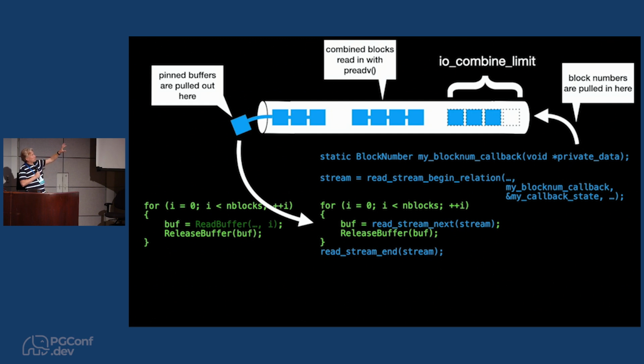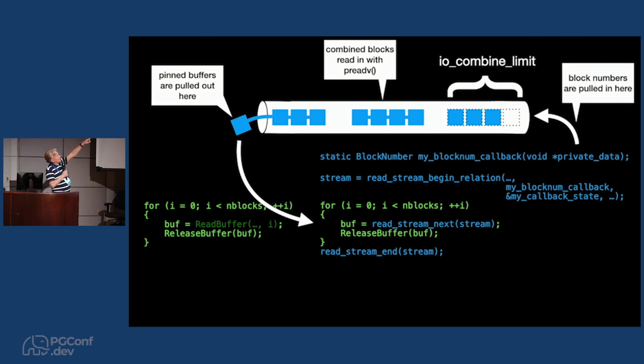So that code transformation is roughly the simplest way to see how to modify the code to use a stream. And that modification, that separation of concerns, separating the question of which block we need next from the consumption and use of those buffers, allows the stream object to do whatever magic it feels like doing.